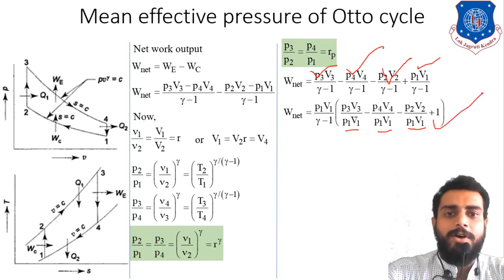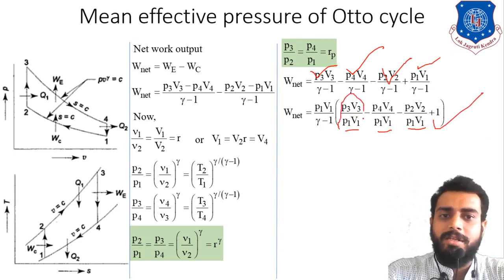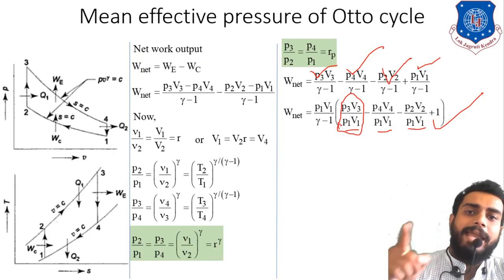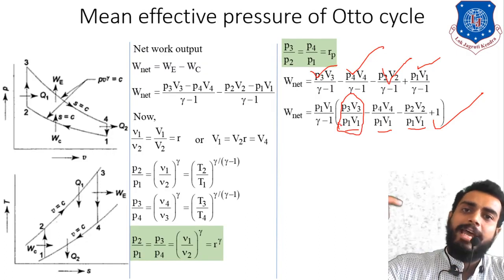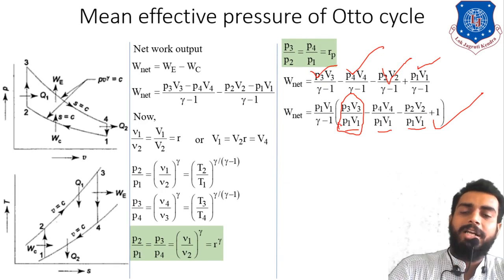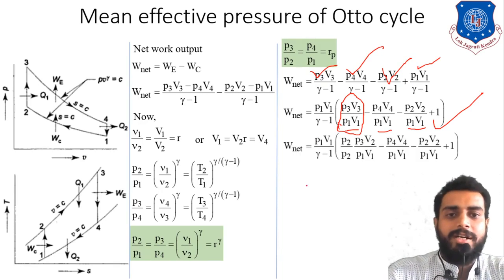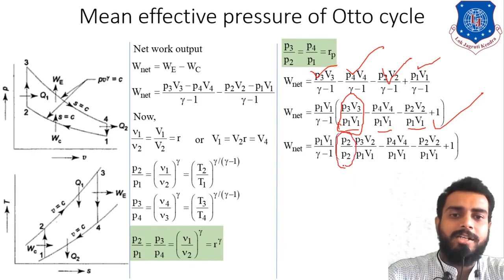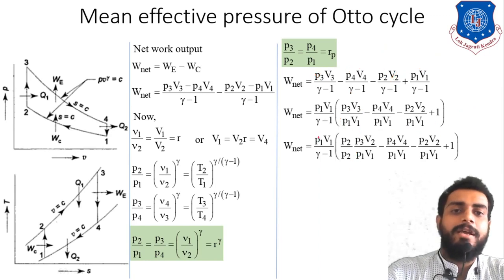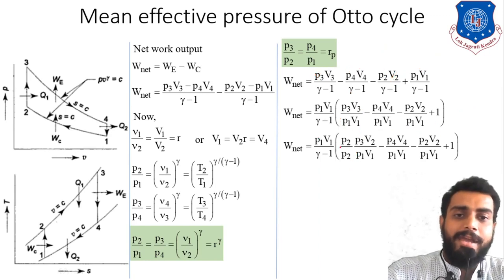Here in this first term, I will do some modification. See over here in this first term. Okay, so let's do that modification. I am just multiplying this first term by P2 and dividing the first term by P2. So ultimately I am multiplying it by 1, right? Let's observe that. As you can see over here, I have multiplied the term by P2 and divided the term by P2. So ultimately you have multiplied it by 1.